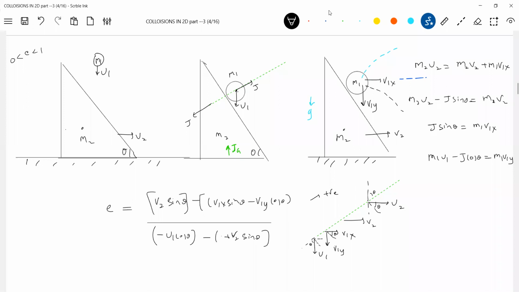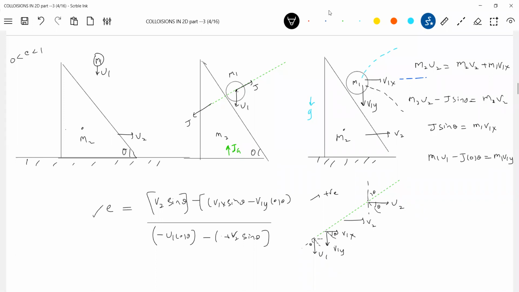There's one more equation we got. If e equals 1, then you can apply conservation of kinetic energy also. If it is an inelastic collision, then you take help of this equation. The coefficient of restitution in any case is determined. So this is a generalized equation.